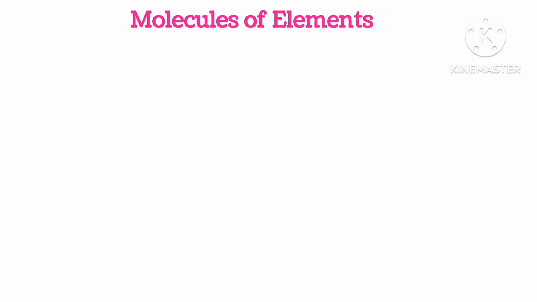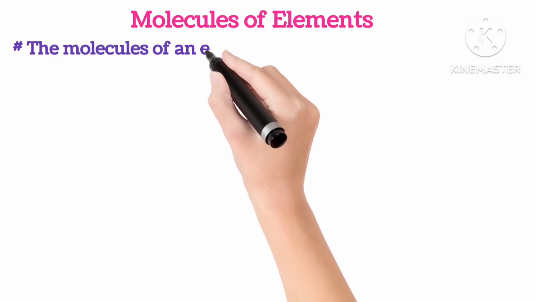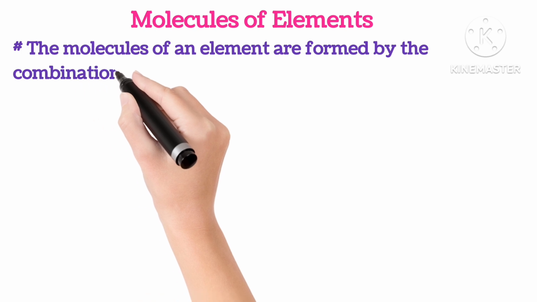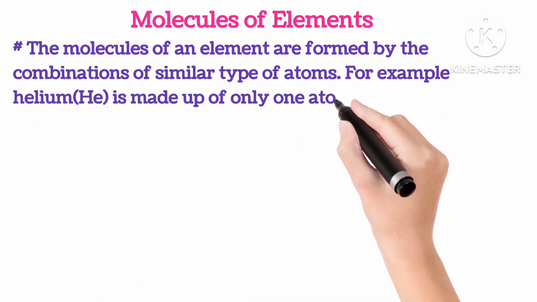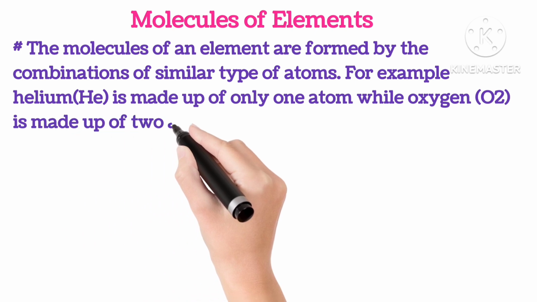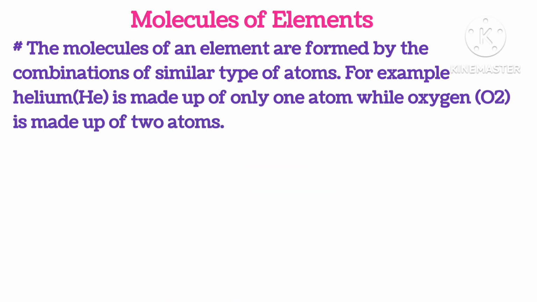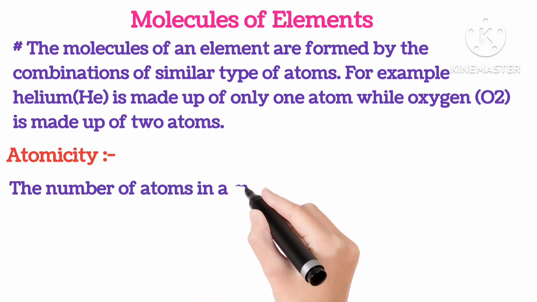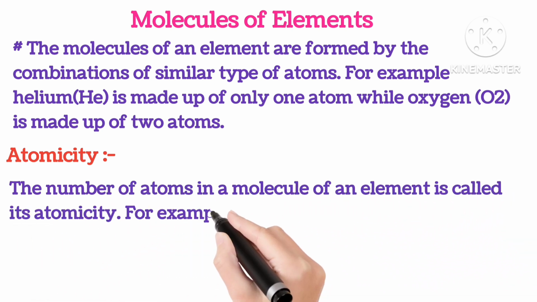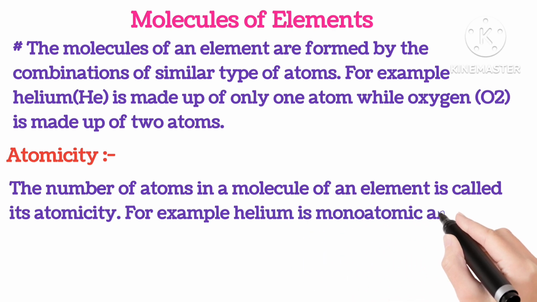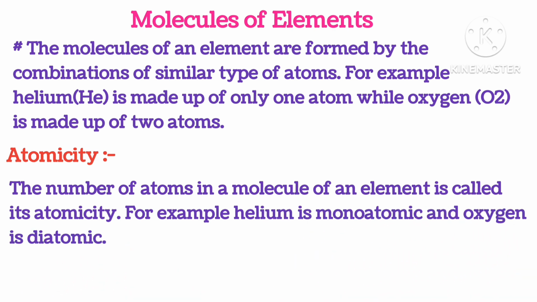Molecules of elements. The molecules of an element are formed by the combination of similar types of atoms. For example, helium is made up of only one atom, oxygen is made up of two atoms. Atomicity. The number of atoms in a molecule of an element is called its atomicity. For example, helium is monoatomic, oxygen is diatomic.